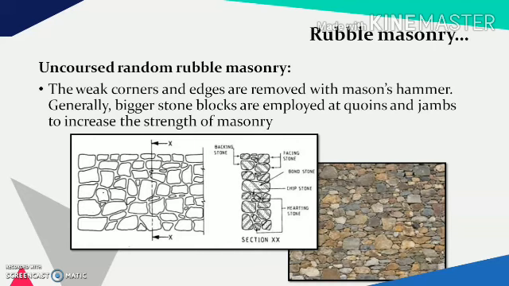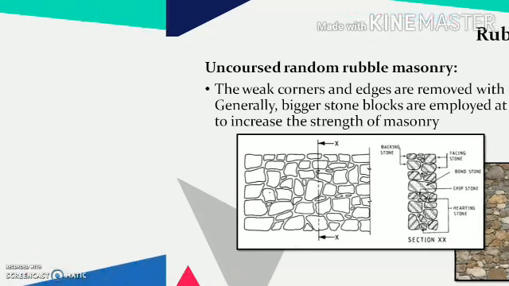In the cross section, what we will find is that it consists of bond stones. Bond stones are the stones which generally run across the thickness of the wall. These are very essential for the stability of such a wall. It even consists of the hearting stones and backing and facing stones. Facing stones are the stones which face the front side, and backing stones are the stones which are placed on the internal side of a wall.